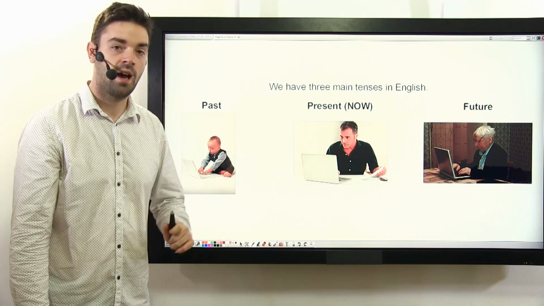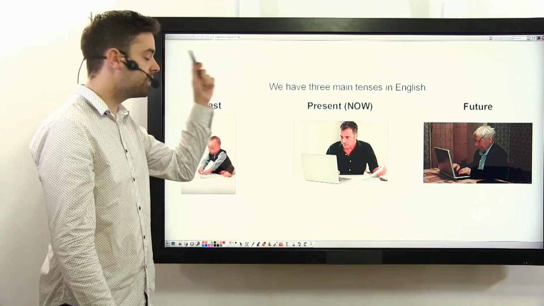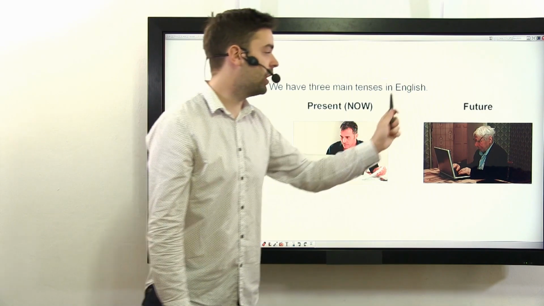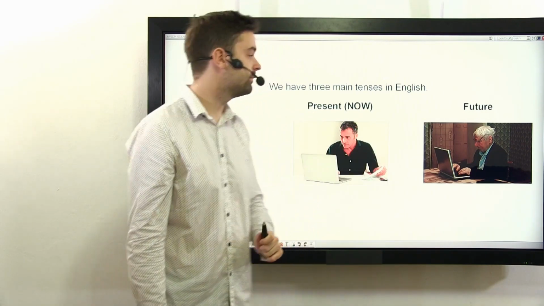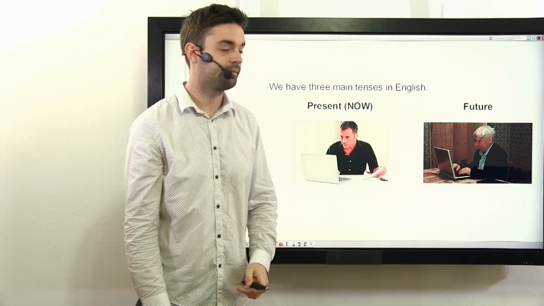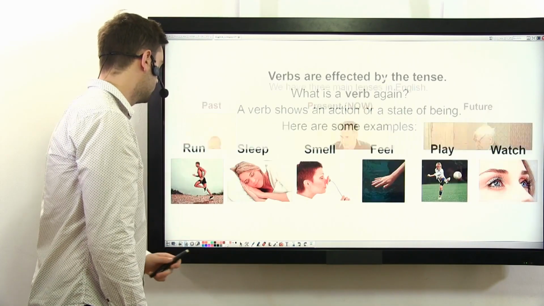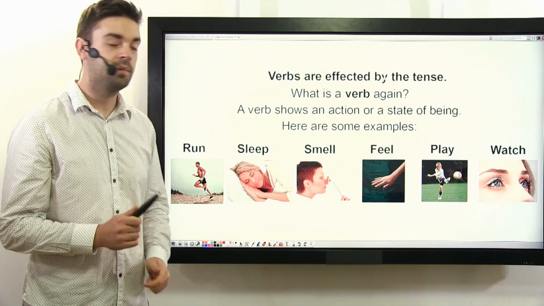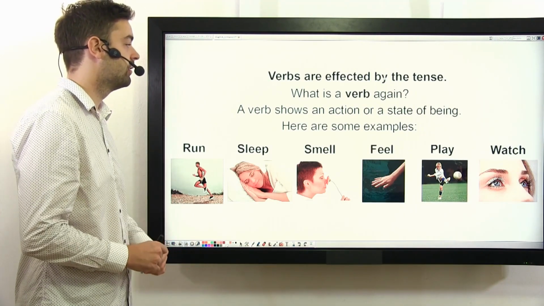The present is happening now, the past has happened, and the future will happen. So the past, present, and future. Verbs are affected by the tense.